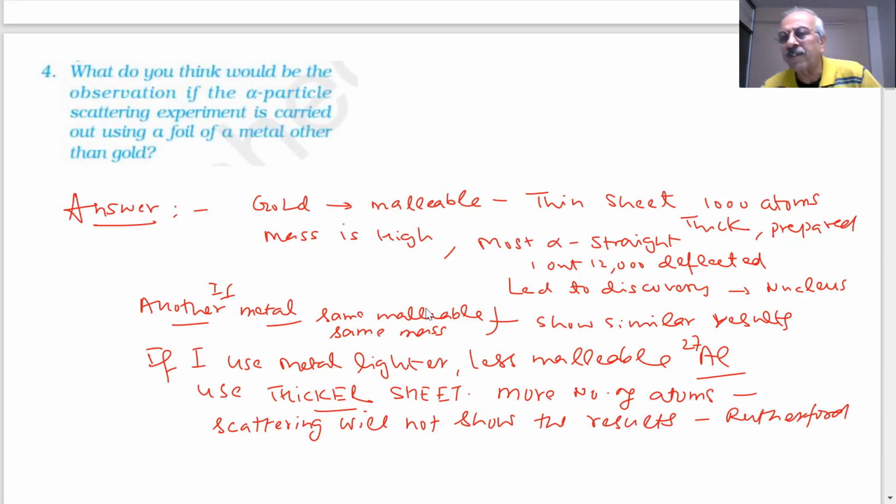The scattering will not be that effective, and you will get particles scattering at different points, and all the particles may not pass there because there are so many atoms now. And since the mass is also not that heavy, you may not get those scattered deflections which you got in the case of gold. So the experiment will not lead to the correct observations and conclusions. We will not be able to conclude the discovery of the nucleus.